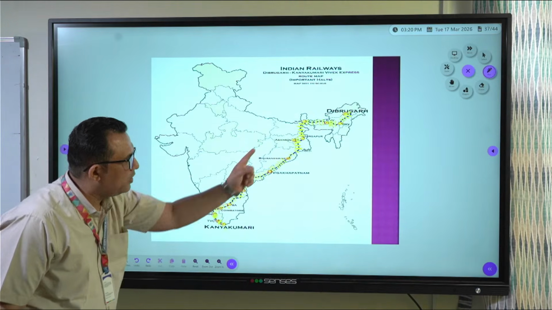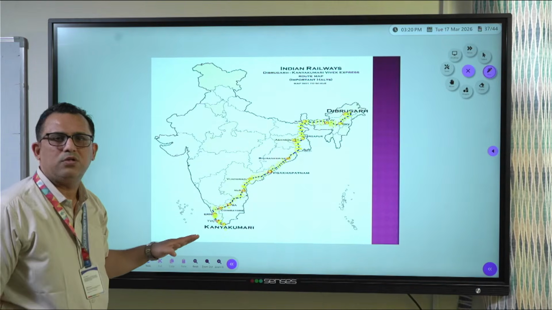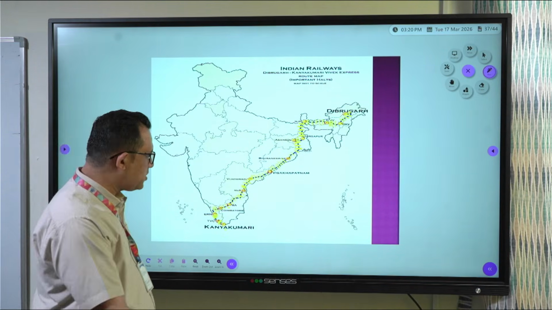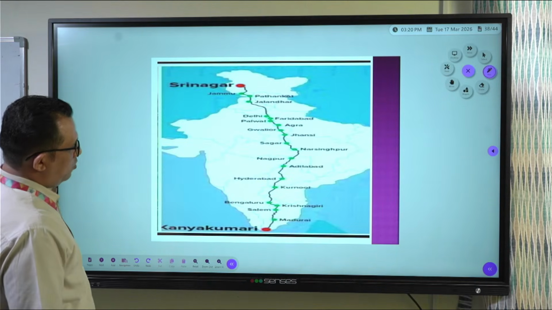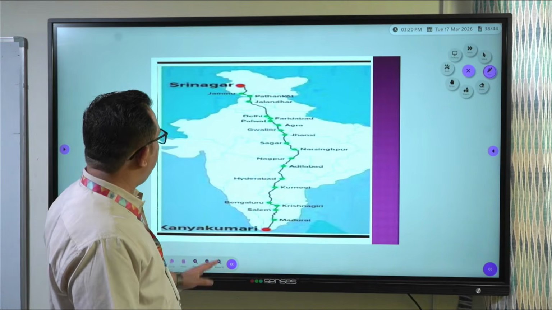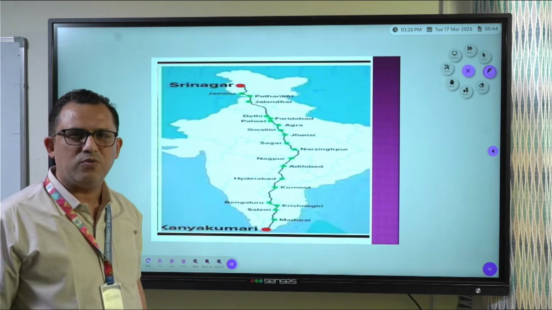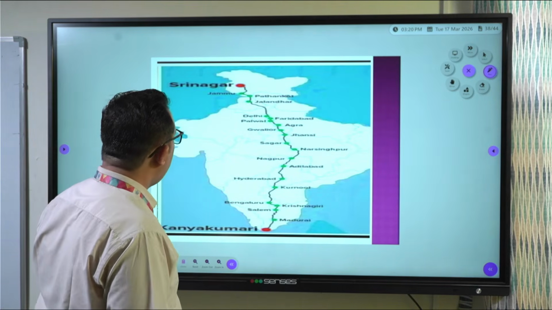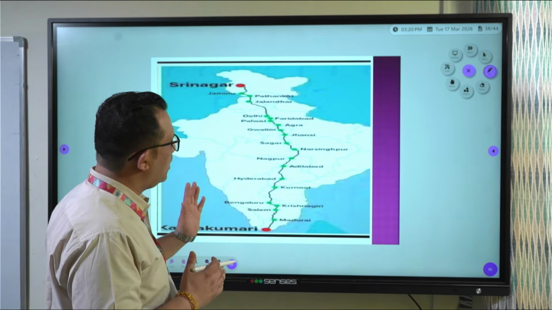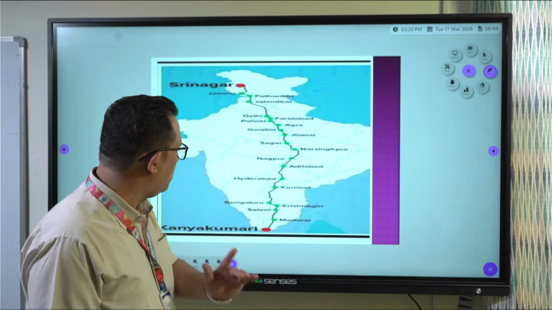So what is important? Following the states, following the route is important. Now next map we are seeing. Now this is another important map. This is the north-south corridor. I hope it's visible for you. If it is not visible, I am here for you, don't worry. This is the longest highway, or you can say north-south corridor.